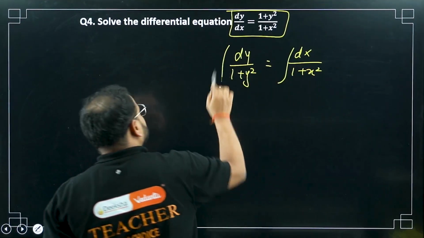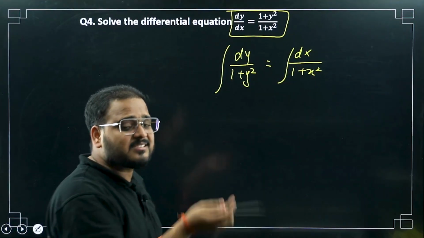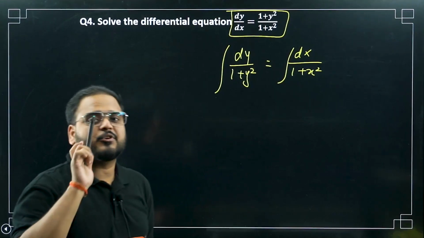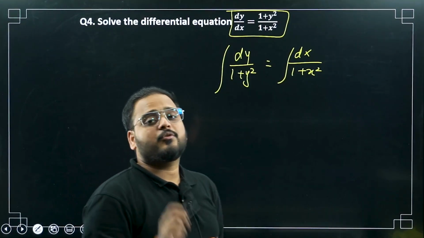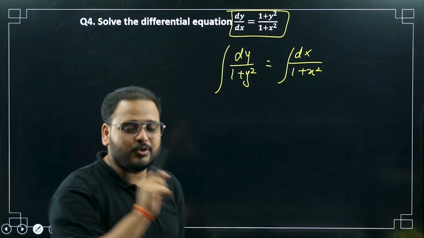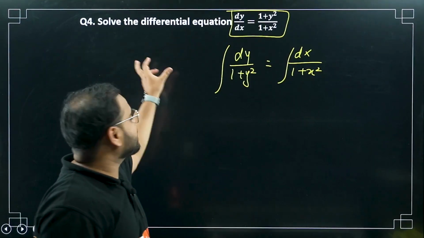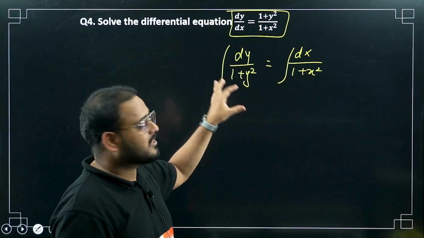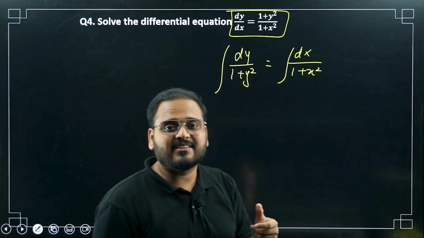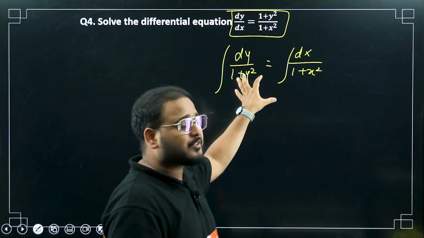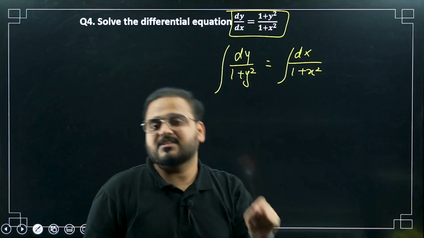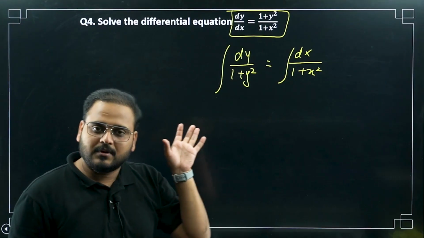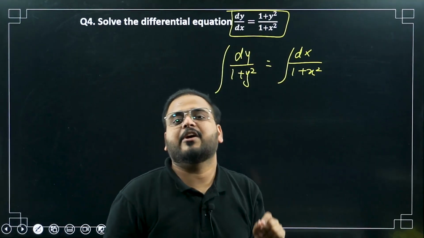This is the question where a differential equation is given. They're asking the solution. Now you tell me what type of solution you're going to get. Okay, you're going to get only the general solution, because there is no boundary condition given for x and y to find the constant value. For that reason, the solution that you're going to get for this differential equation will be the general solution. If you want to get a particular solution, you need to have the x and y values known.